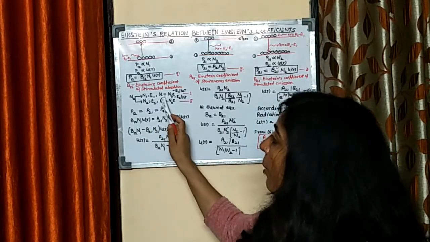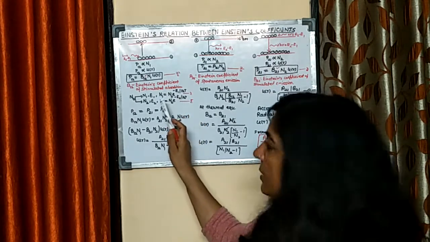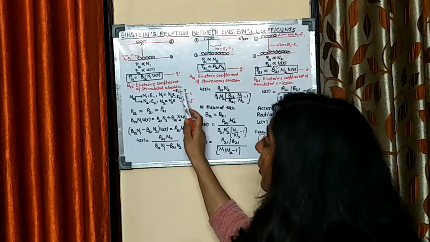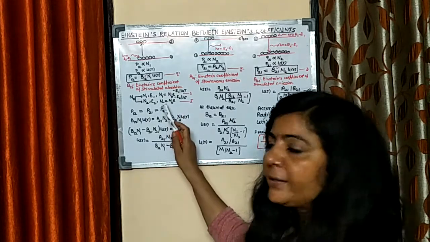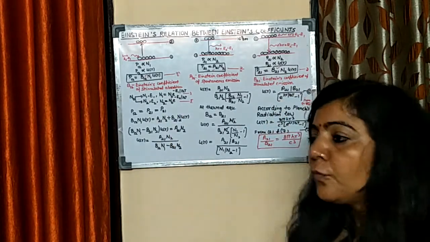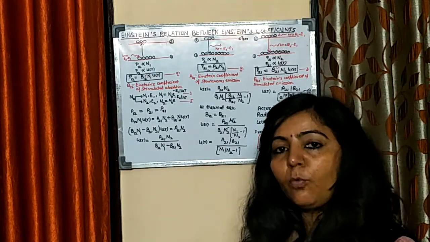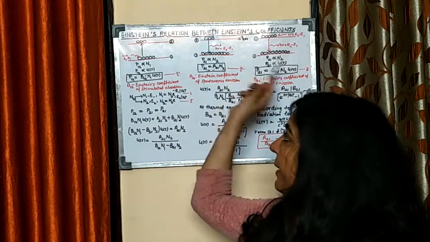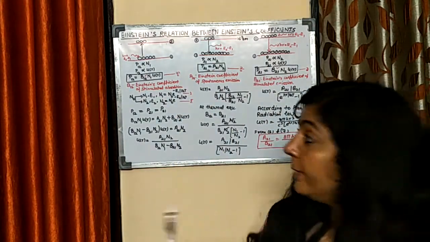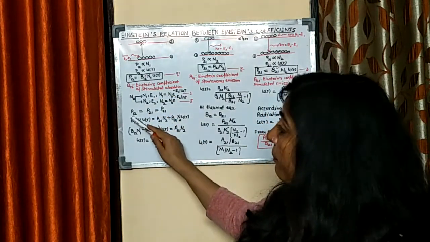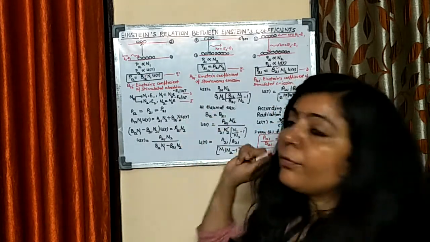Population N1, according to the Maxwell-Boltzmann distribution, as we have already discussed, at temperature T, the population of any state depends upon its energy. So this is the population of 1 and this is the population of 2. When you are providing energy to this assembly of atoms, atoms can move from 1 to 2 or from 2 to 1 by these transitions. But when this system achieves thermal equilibrium, the transition probability from 1 to 2 will be exactly equal to the transition probability from 2 to 1.